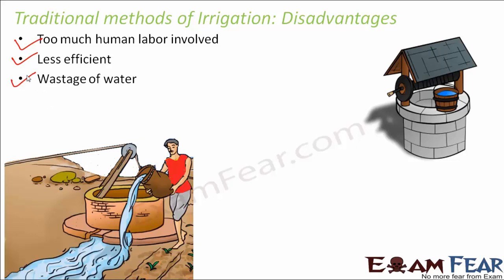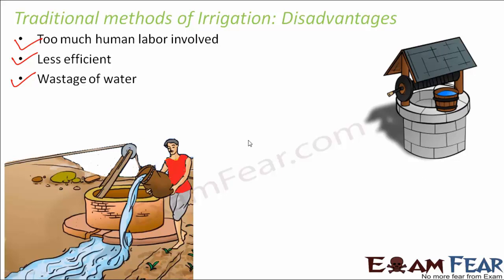Wastage of water, because we will not know exactly how much water needs to be provided to the field. Maybe in some places we will put some extra water, or maybe while carrying the water from one place to another, some of the water will just fall off and get wasted. So that means a lot of wastage will be involved.